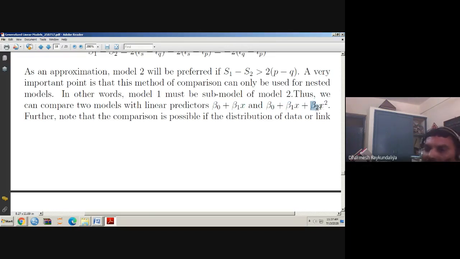It means we can keep this quadratic term in the model. And if it is less than 2, then we say that the null hypothesis is accepted. It means beta 2 is 0. It means there is no need of adding this term in the model. You can go with this model only. Is that okay?